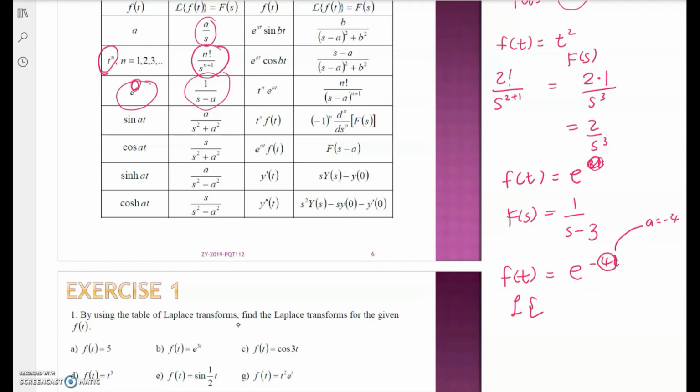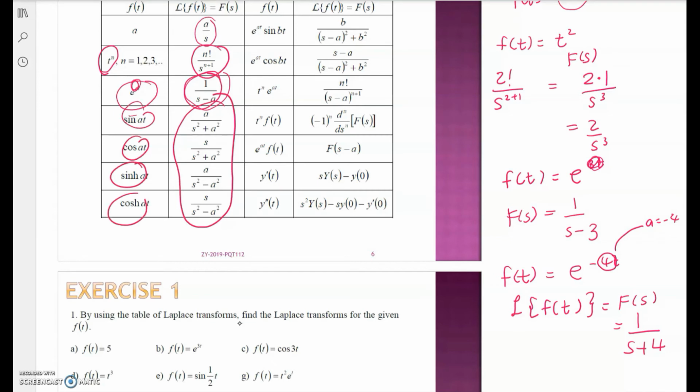So the Laplace of f(t) is F(s). What is my F(s)? If my f(t) is e^(-4t), then I have 1 over s minus a, and since your a is -4, you have s plus 4. The same will follow if you have sine, cosine, sine hyperbolic, and cosine hyperbolic.